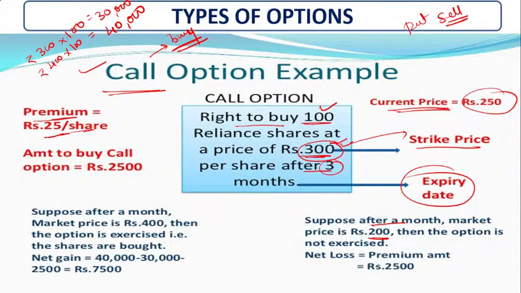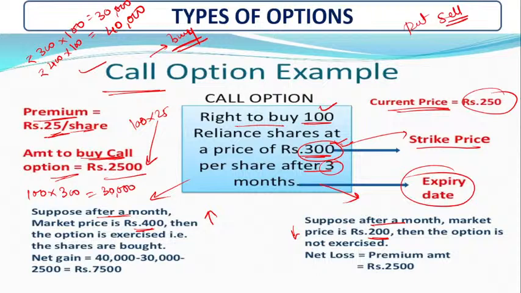So this is the premium amount, for how many shares you purchase, that is 100 shares. So this is the amount to pay to buy the call, that is 2,500 rupees. Now two things can happen. After the month, the market price of the share is 30,000 rupees.